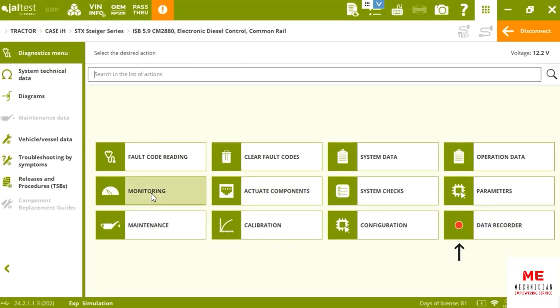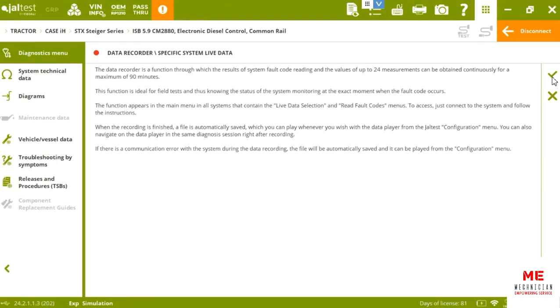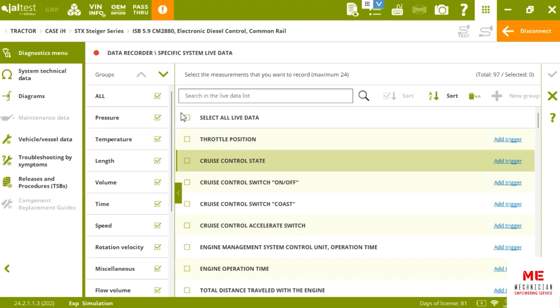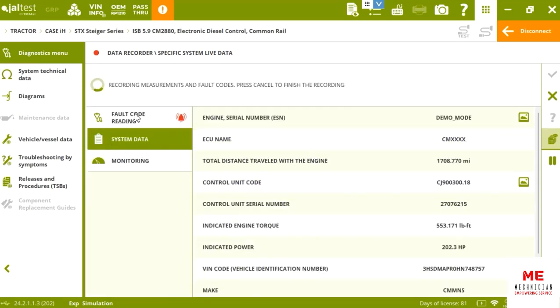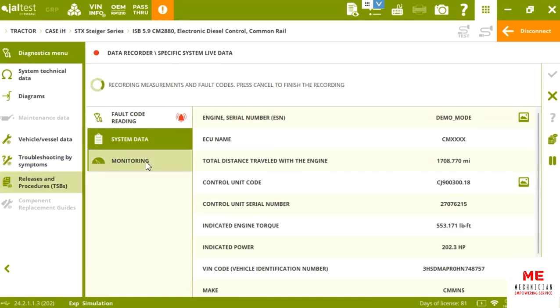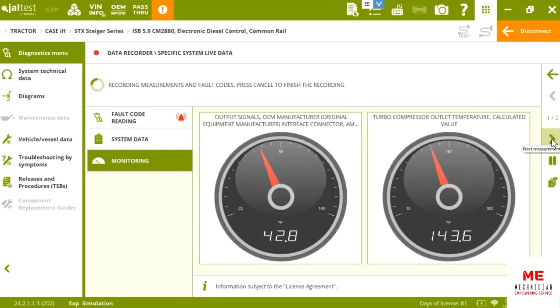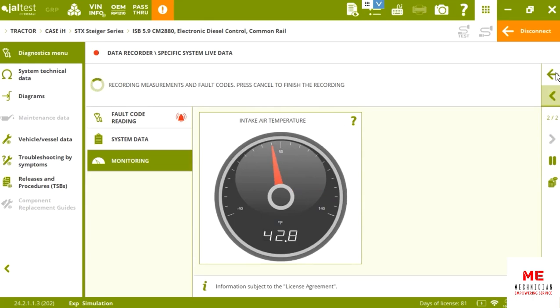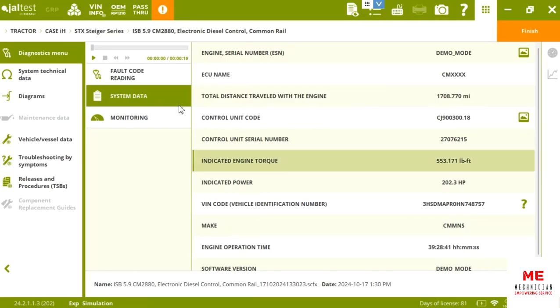You also do have live monitoring, which can record up to 90 minutes. So we're gonna select here a couple of components, like the temperature. And you can see it's running diagnostics, it's showing you the system data, in this example, and running the live monitoring on the systems you selected on the sensors. So there you have this type of view. You can also add comments to the recording and all of that.